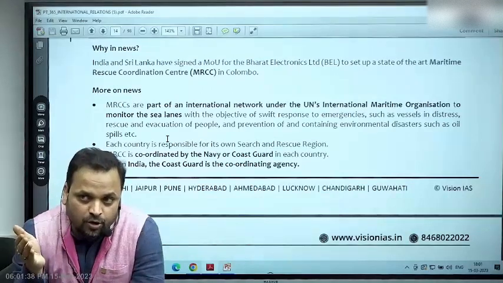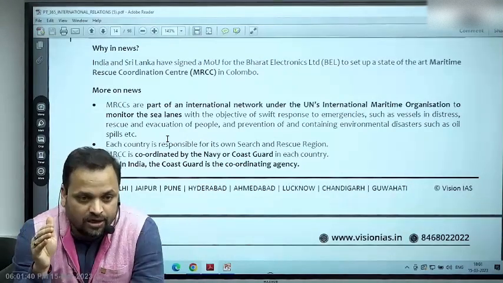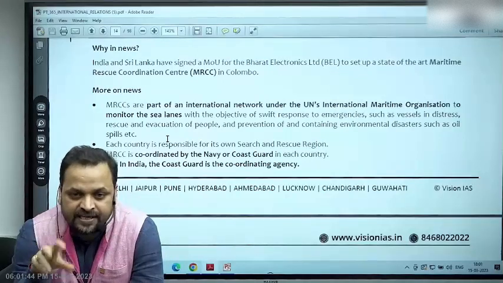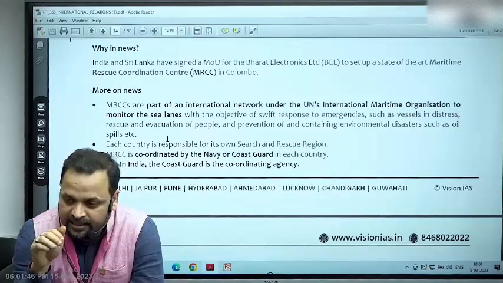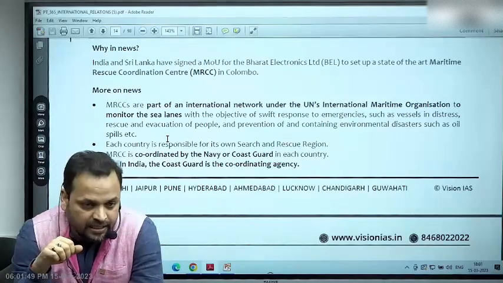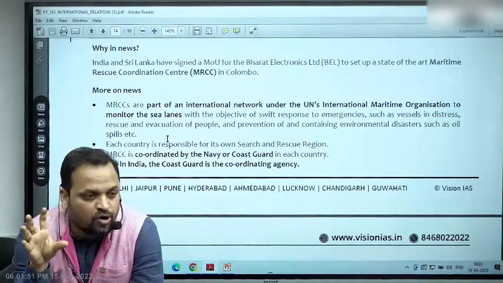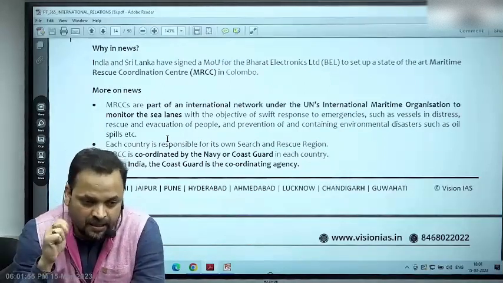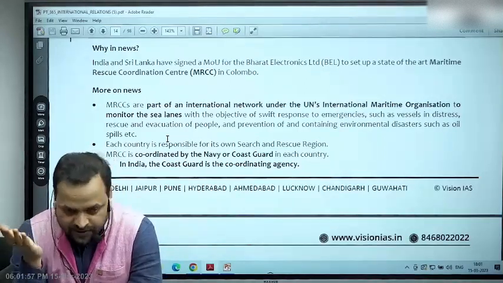Beyond 200 nautical miles is what is called the area and the high sea. All right, the high sea is the water column, the depth, and the area is the seabed. So this is basically global commons. High sea is global commons. The area is global commons. So beyond 200 nautical miles, wherever it is applicable.